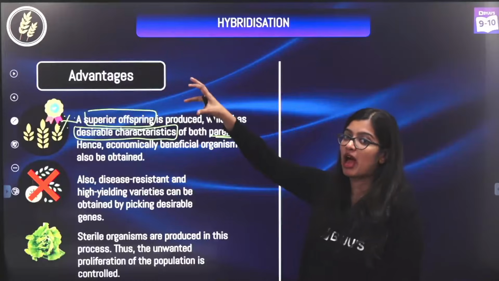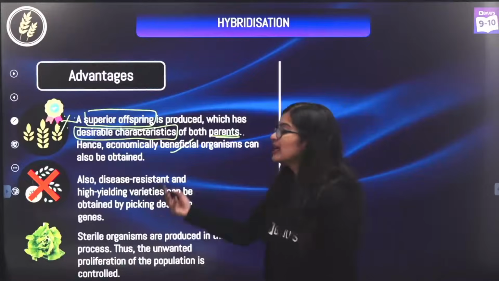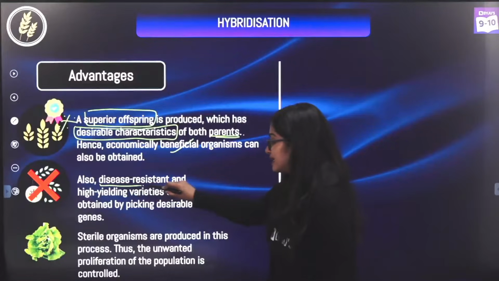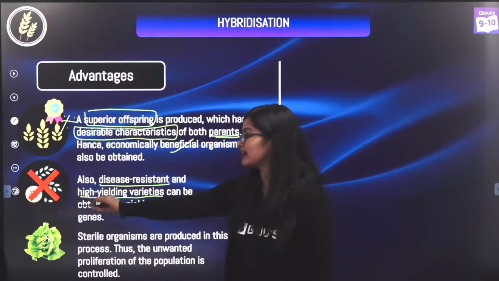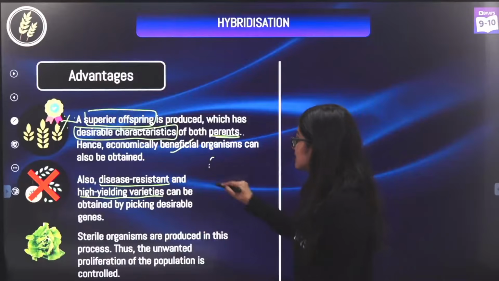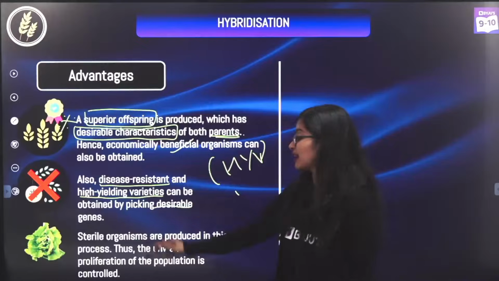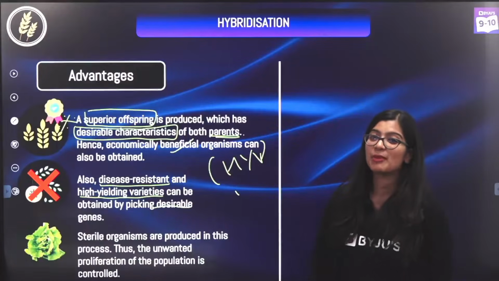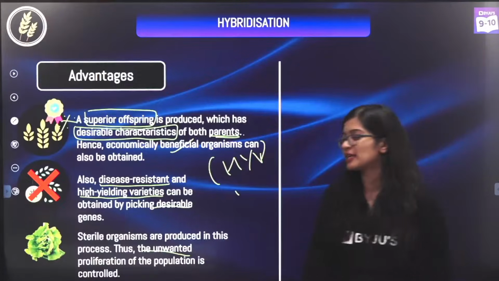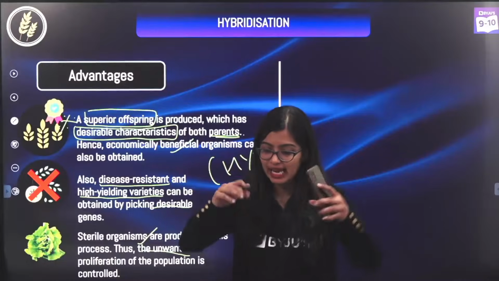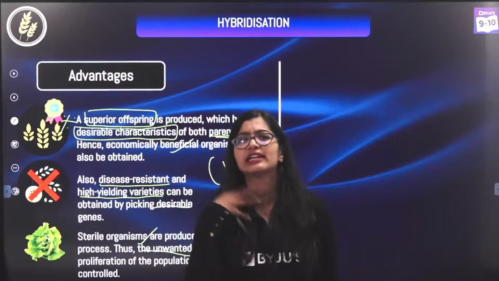The initial two plants that we cross are nothing but your parents. So this is of course economically beneficial. And along with that, I am getting disease resistant plants, plants which will not fall sick easily. And of course this means I am getting high yielding varieties, and I am able to get this by picking my desirable characters. And in case some unwanted plant comes, unwanted proliferation can be controlled, which means if some sterile organisms, so for example, when I keep crossing and doing hybridization, I might also end up getting some plants which will not give me seeds, right?